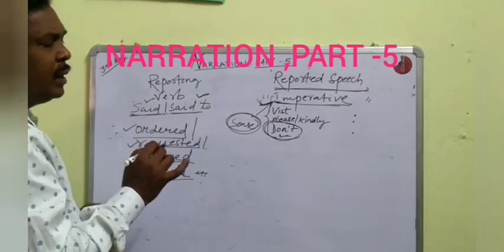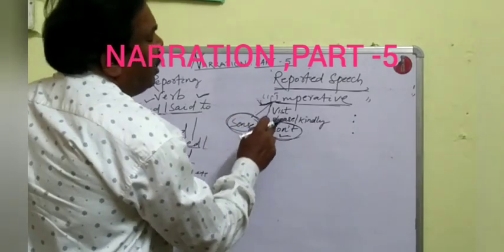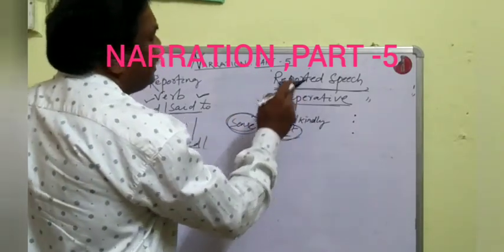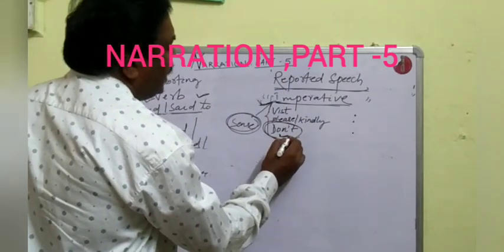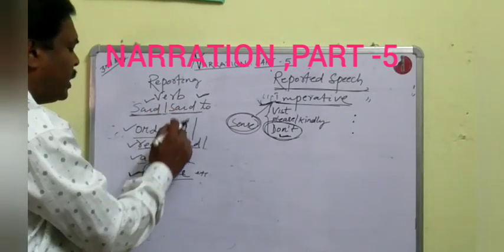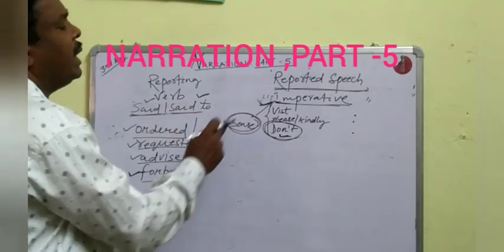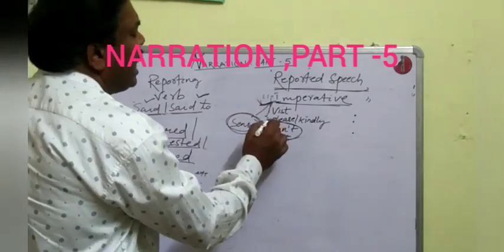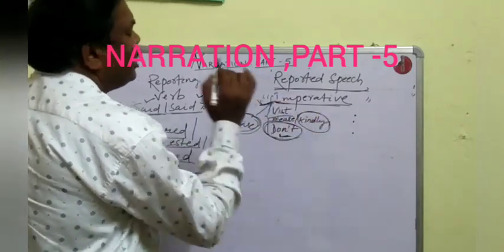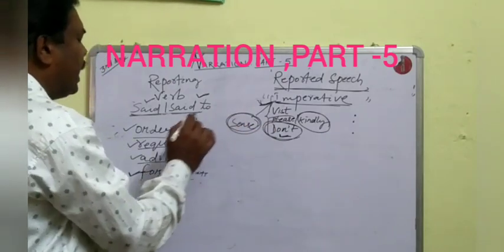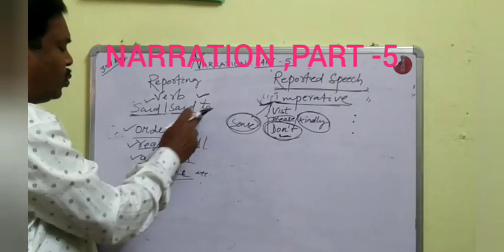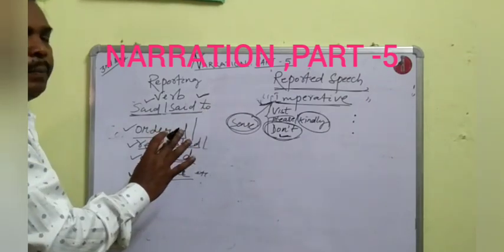Is it clear? And if the reported speech starts with please or kindly, then change the reporting verb said or said to into requested.